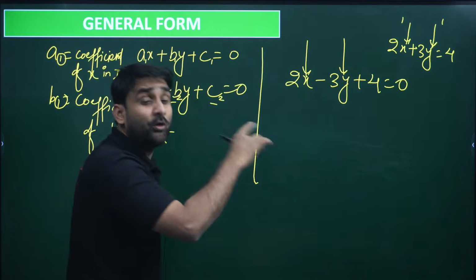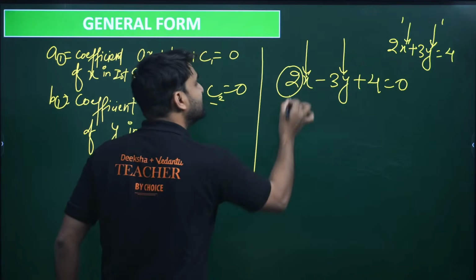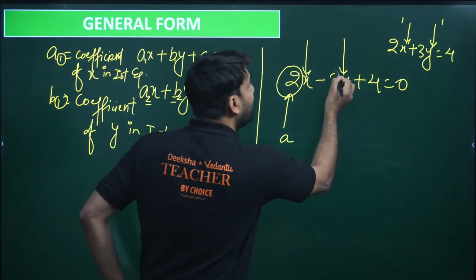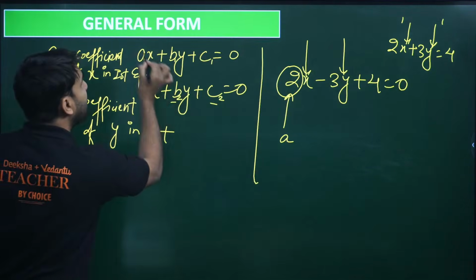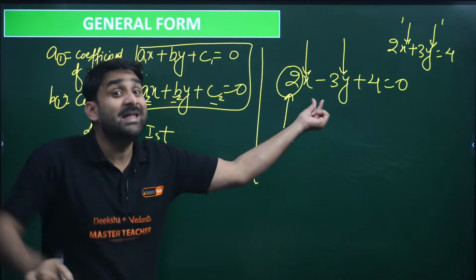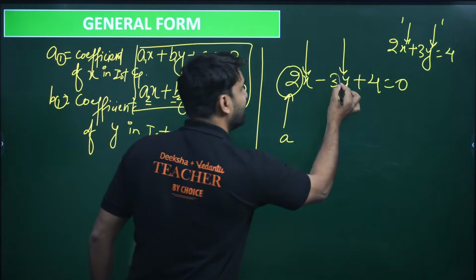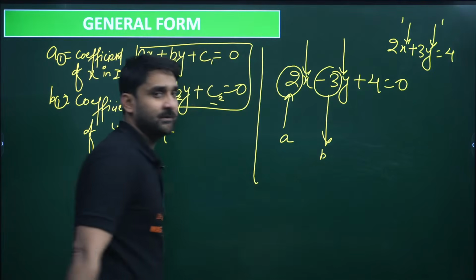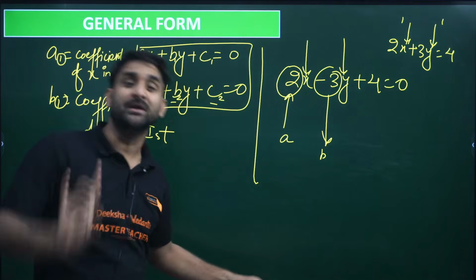Now if I ask you, what is the coefficient of x? The coefficient of x is 2, and this is called a. What is the coefficient of y? The coefficient of y is 3. But in general form, the positive sign always comes. So if the equation has a negative sign, always take the value in negative form. Means b is what, my dear? b is minus 3. Don't take b as positive. If a negative sign is there, consider the negative sign also.